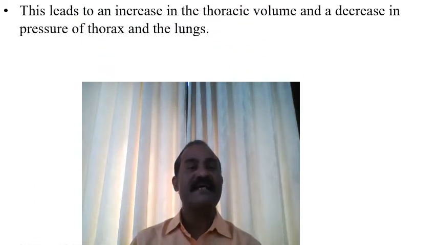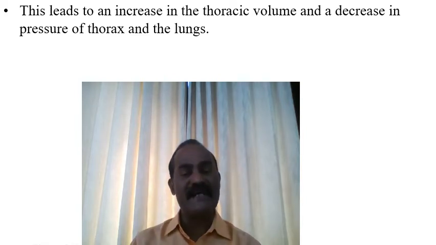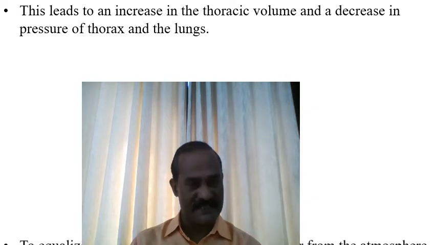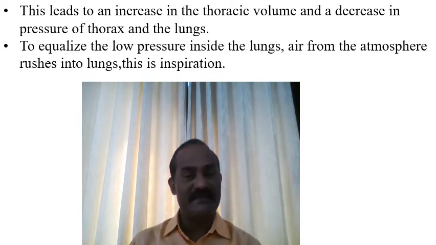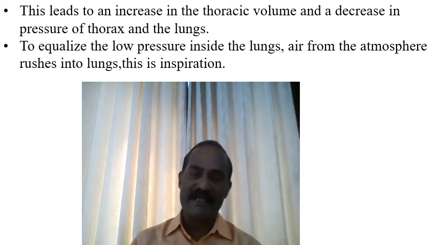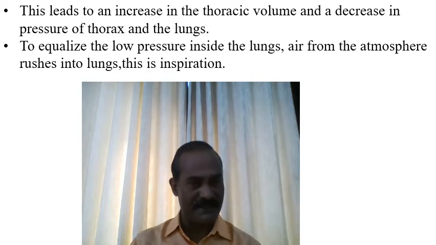This leads to an increase in thoracic volume and a decrease in the pressure of the thorax and the lungs. As a result, to equalize this low pressure inside the lung, air from the atmosphere rushes into the lung and completes the process of inspiration.